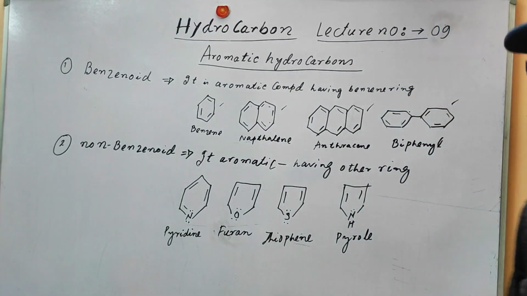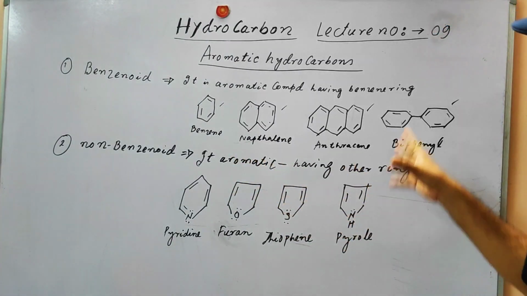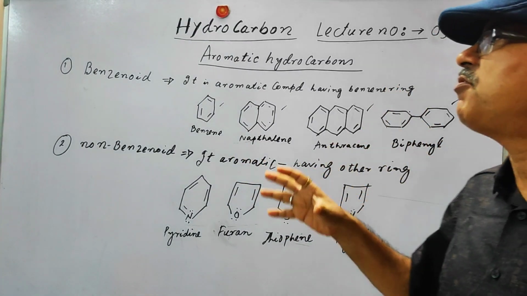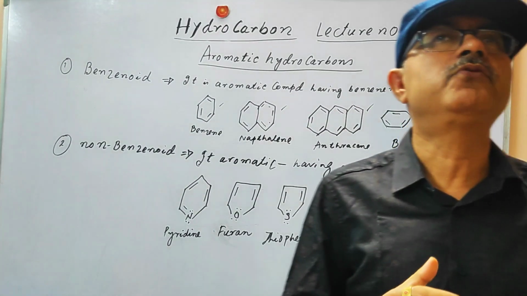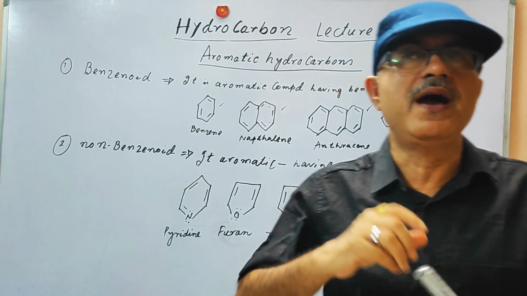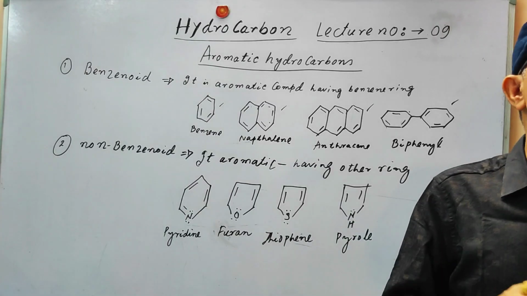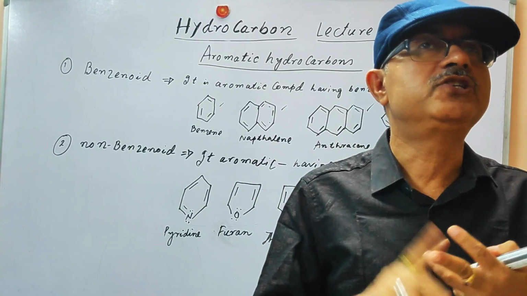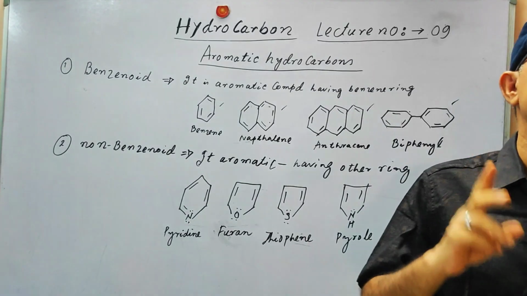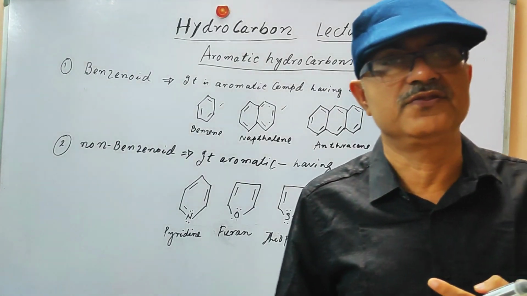Why is it not benzenoid? Because it has a ring, but this is not a benzene ring. But its properties match those of an aromatic compound. The basic property that we have already discussed is that it has very high stability and does not undergo addition reactions; rather, it prefers electrophilic substitution reactions.